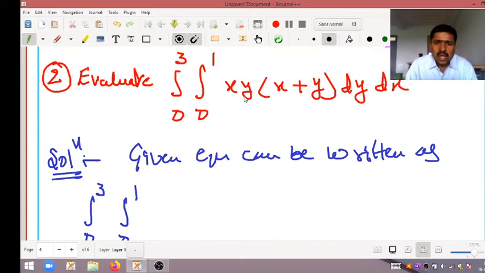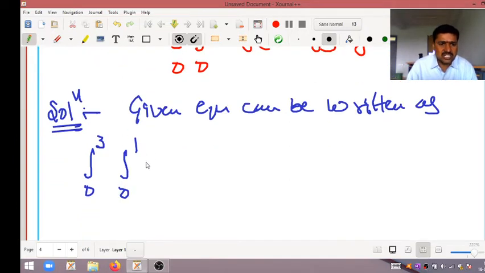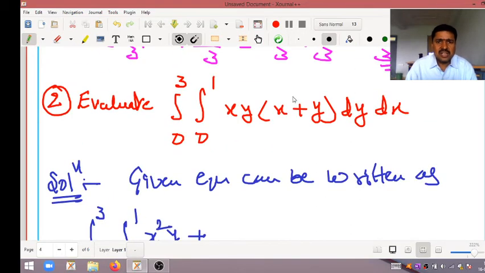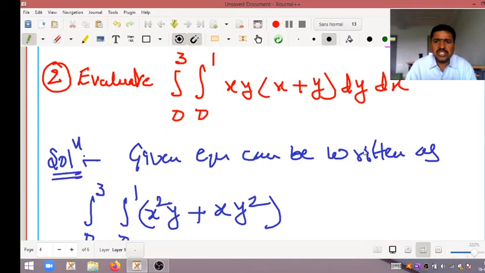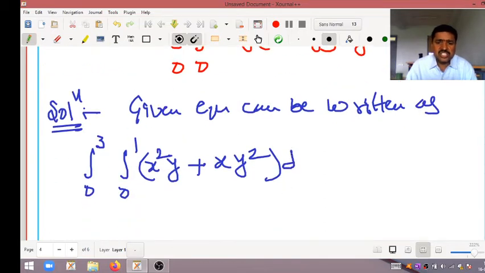Now we multiply xy into x plus y, that is x square y plus xy square, into dy into dx. Don't change this order. If you change this order, you must take care of the limits also. So better not to change this order.